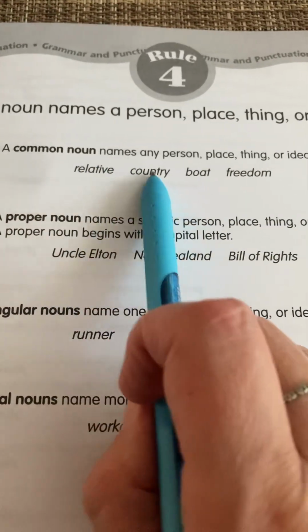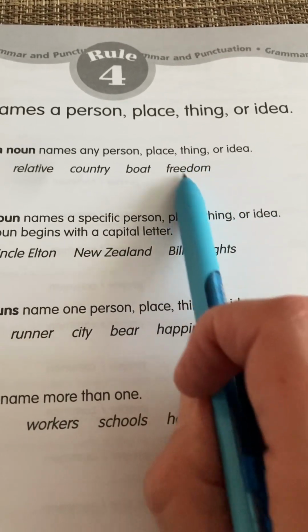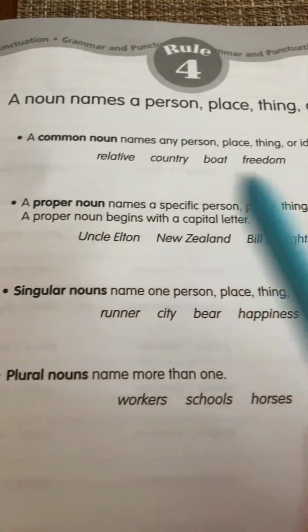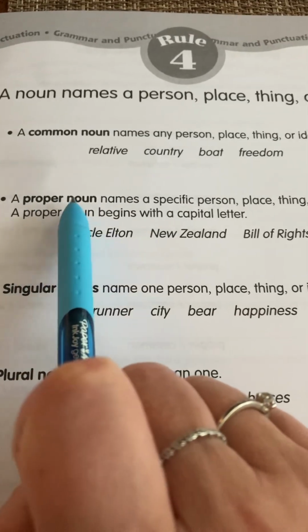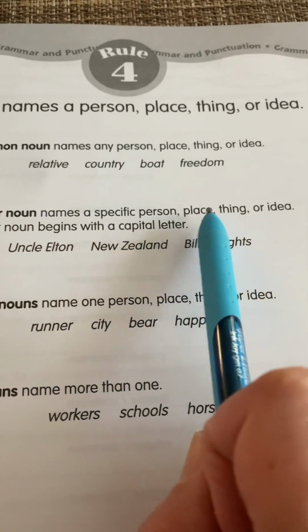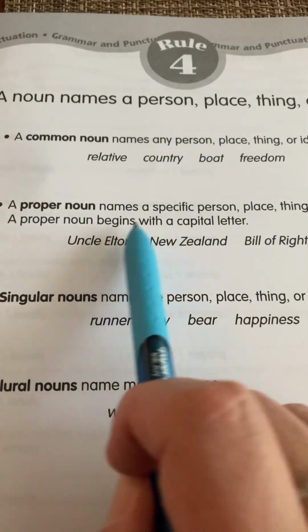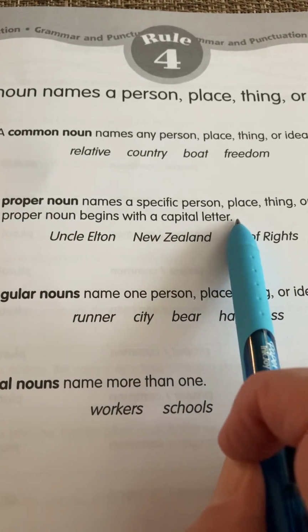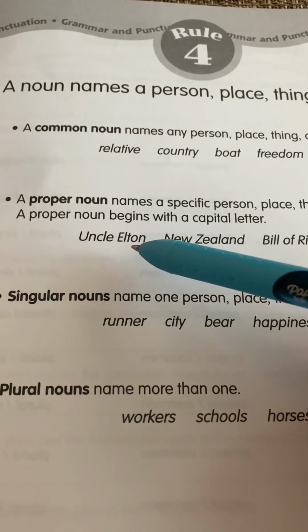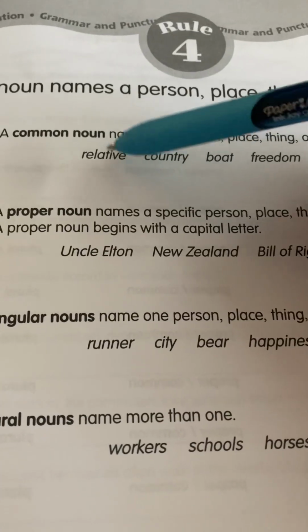So for instance, a relative, a country, a boat, or it can be the idea. So freedom is an idea, okay? A proper noun names a specific person, place, thing, or an idea. And a proper noun begins with a capital letter, okay? So we've got Uncle Elton. So Uncle Elton's a relative.